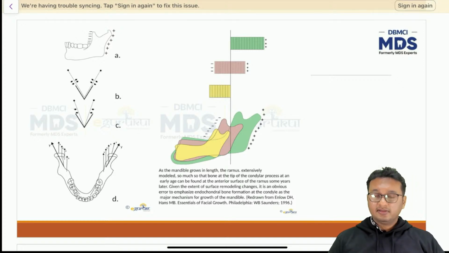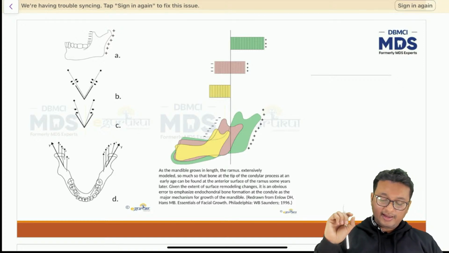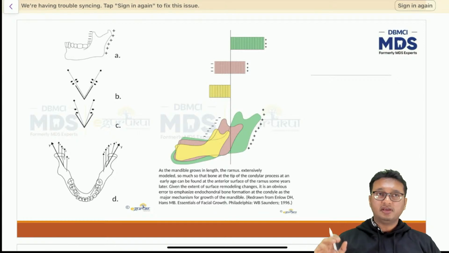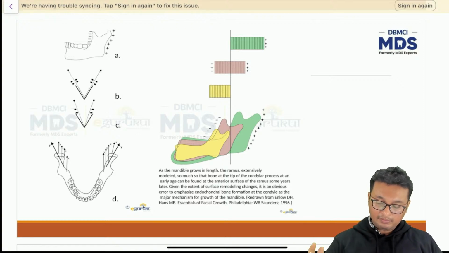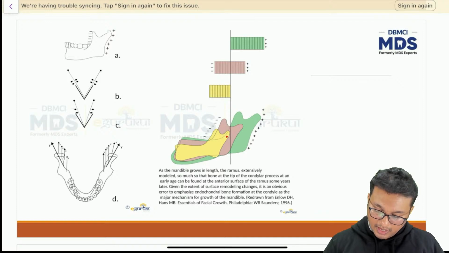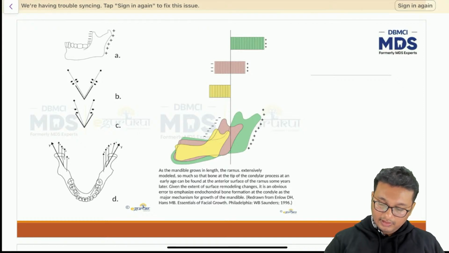The MCQ goes like this. The question says, at the time when the child was around 6 years or 8 years of age, the observer put a metal pin here, along the anterior surface of the ramus of the mandible.